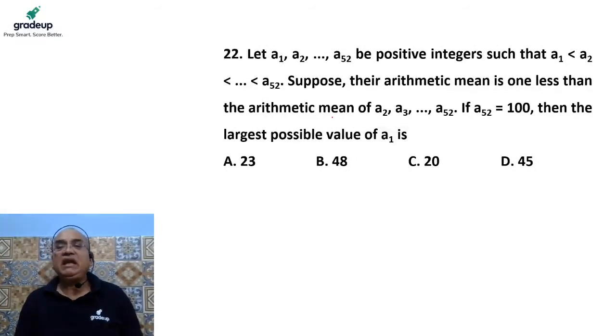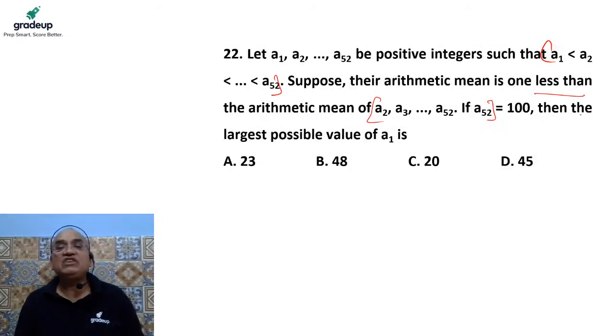The arithmetic mean of A1 to A52 is 1 less than the arithmetic mean of the numbers from A2 to A52. And if A52 is equal to 100,